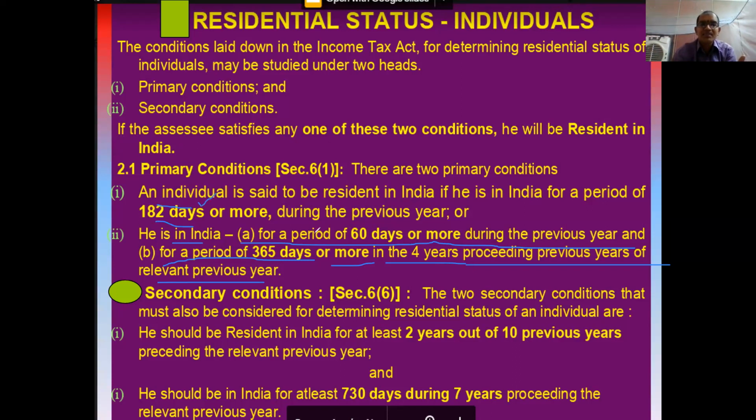In the second condition, parts A and B are there. In the previous year, he should be in India for at least 60 days, and during the last 4 years before the previous year, he should be in India for at least 365 days. Please note down; when we do problems we will understand. You need not worry. We will do at least 5-6 problems, and you can understand clearly then.